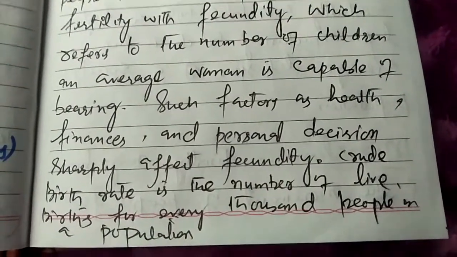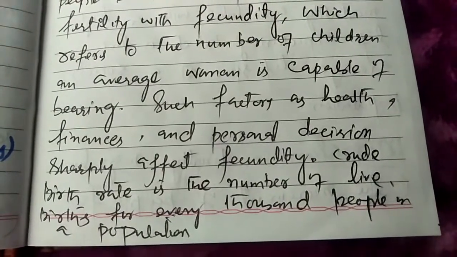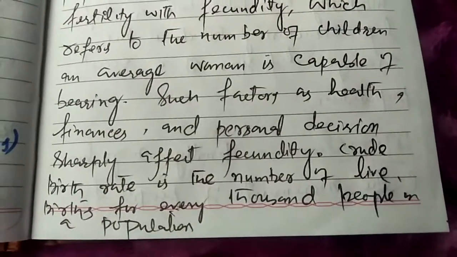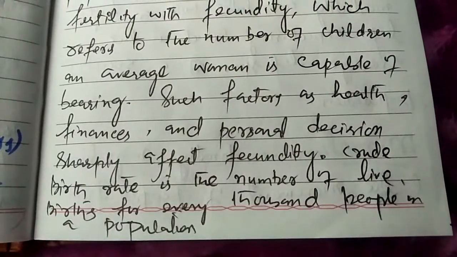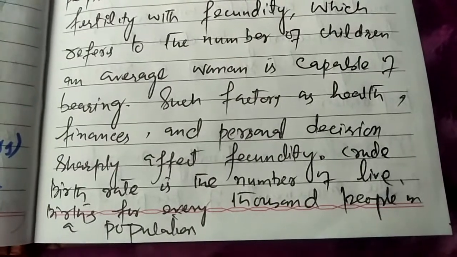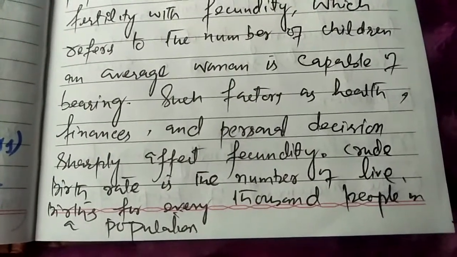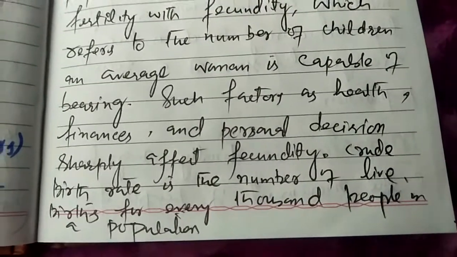Such factors as health, finances, and personal decisions sharply affect fecundity. The condition of health in a country or in an area, the finances, the money power which they have, and the personal decisions of the individuals really affect the fecundity.